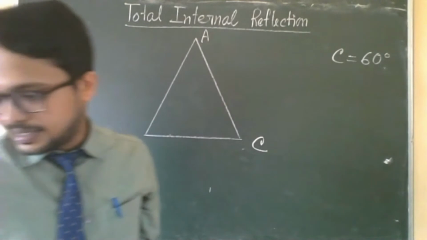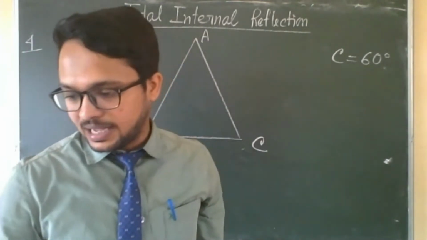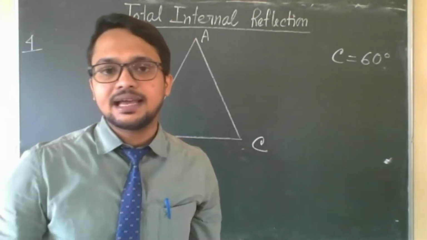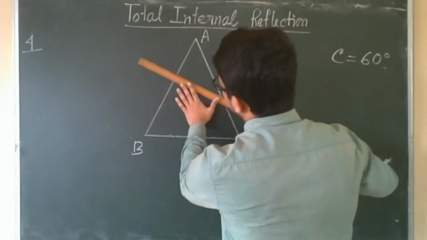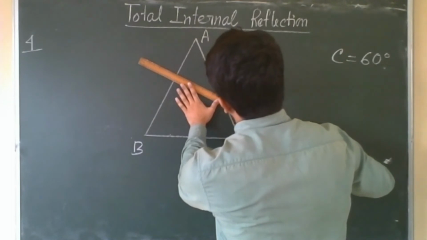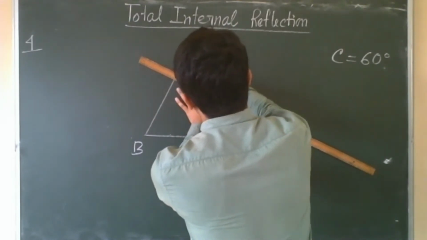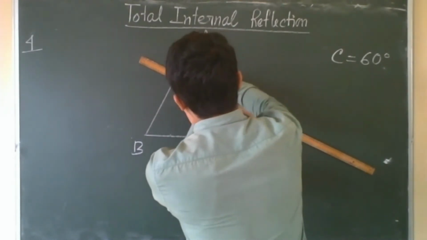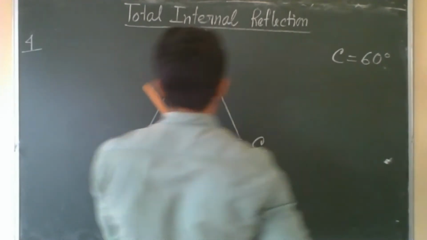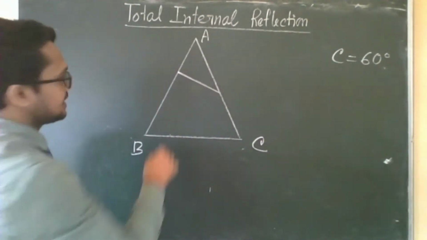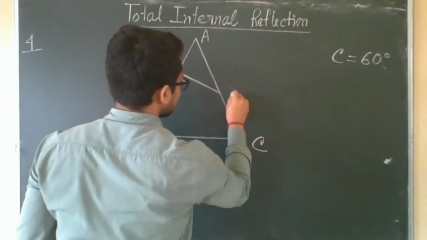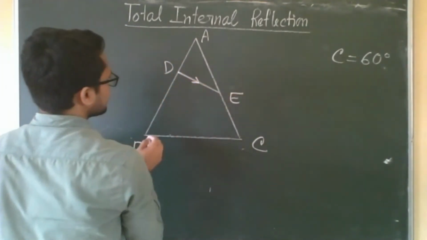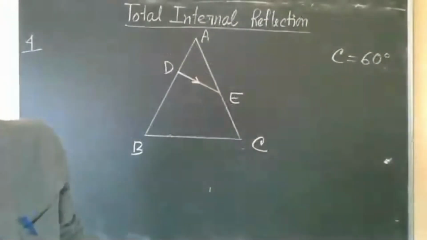After that, it is given: a ray of light incident on the side AB of the prism is refracted along DE. So the incident light is not given, it is just written that when the incident light is entering inside the prism, the refracted ray is going like this, along DE. This is D and this is E, and the angle is also shown.